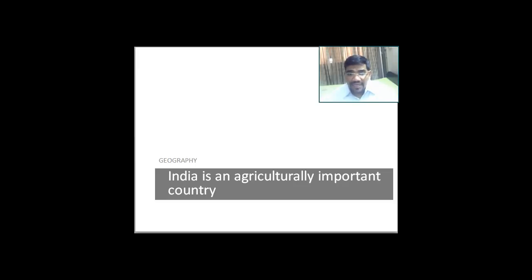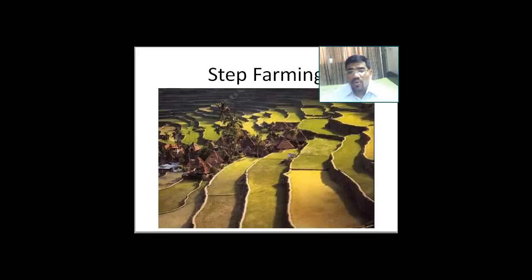The next topic that we take is types of farming. The cultivation method that has been used in any country or in any place is dependent on various factors. The first factor is the physical factor. We can understand it better if we look at the slide below. Here we see step farming being done. Now what happens in step farming? The area is mountainous. The mountainous area has been converted into steps so that agriculture can be done. So here we can answer that physical environment influences the way in which agriculture is done.